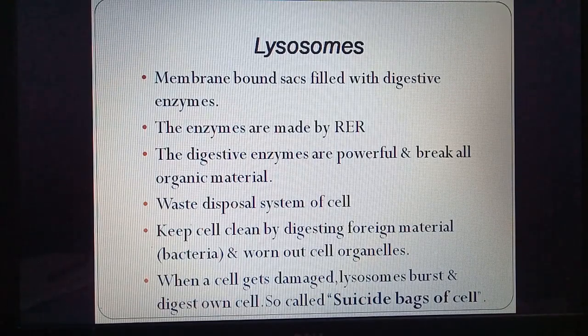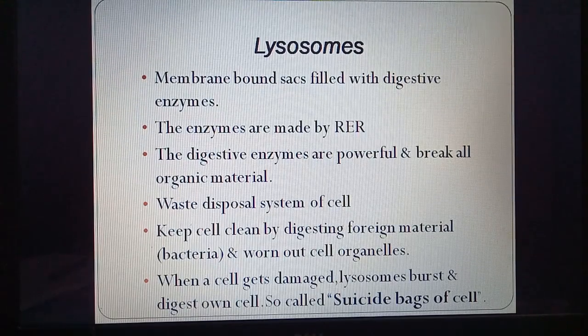So they help in removal of waste materials from the cell. They keep the cell clean by digesting foreign material. So if some material from outside enters the cell, like bacteria, they will digest and break it down and protect the cell. They also remove worn out cell organelles.